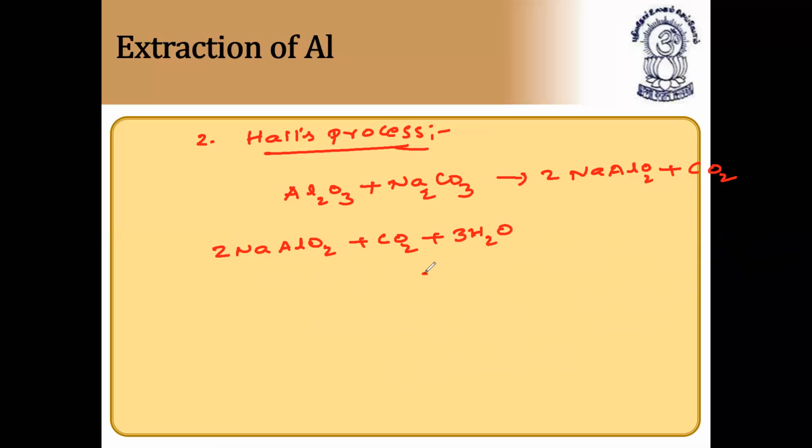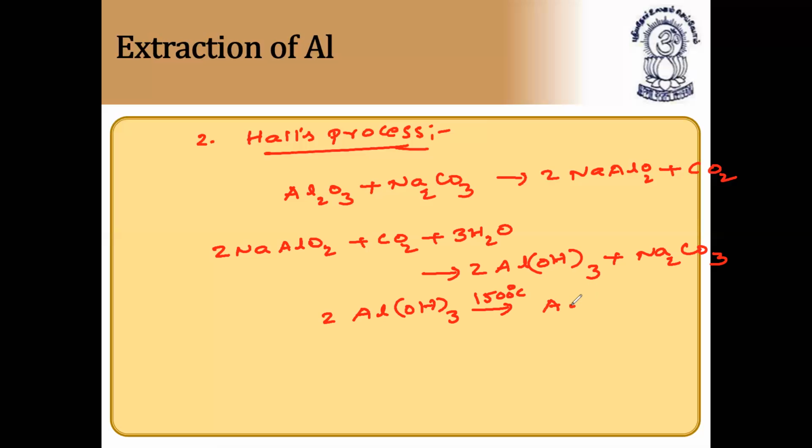It forms aluminum hydroxide precipitate along with sodium carbonate. This aluminum hydroxide on strong heating at 1500 degrees C, which is called the calcination process, forms aluminum oxide along with water.